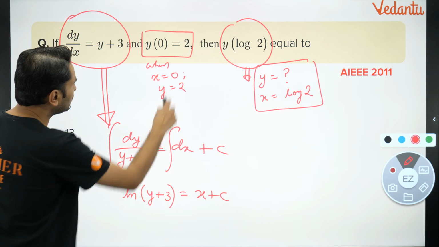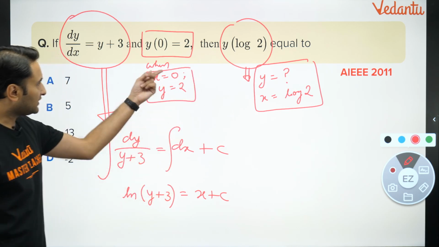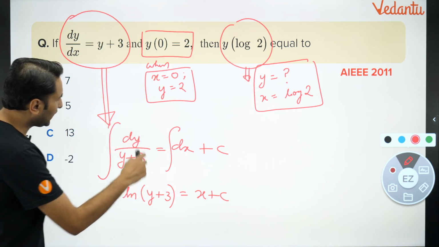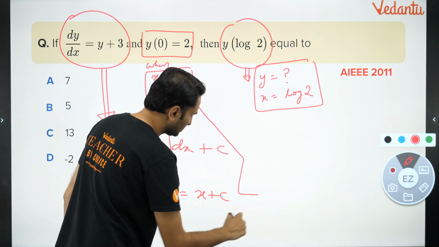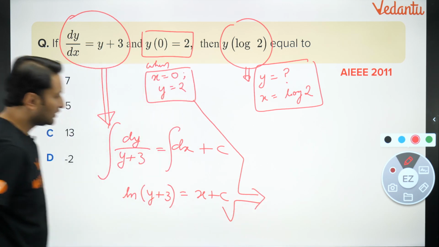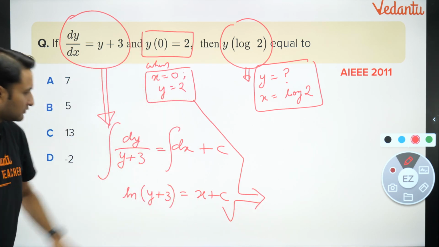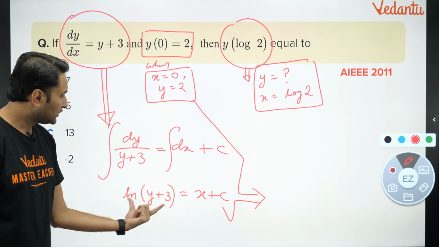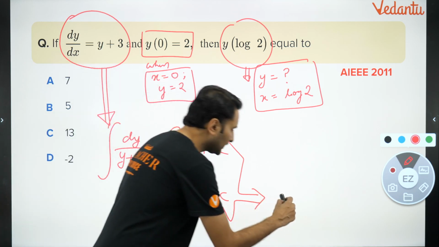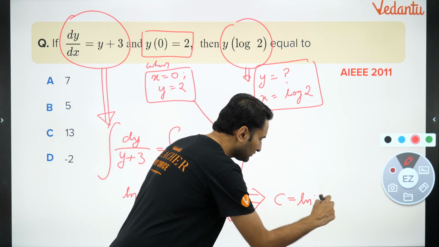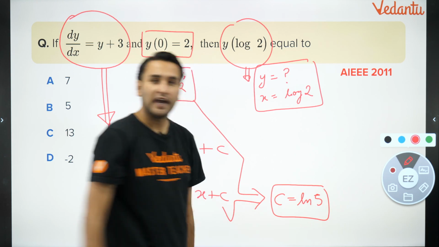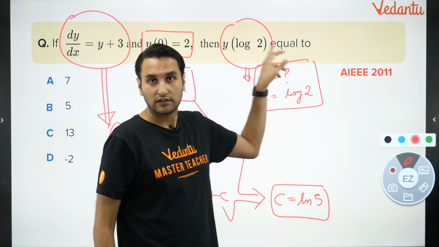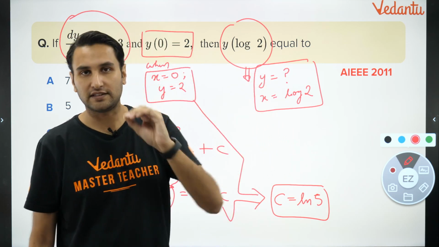राइट, it is given to you that x equal to 0 पे y 2 है, right? So this implies put x is equal to 0. तो कितना हो जाएगा? x तो 0 हो गया, y कितना हो गया? 2. So c कितना हो गया? ln 5. It implies c is equal to ln 5. ln and log are same. When nothing is given, base is always e. Log in the questions, base is always e.